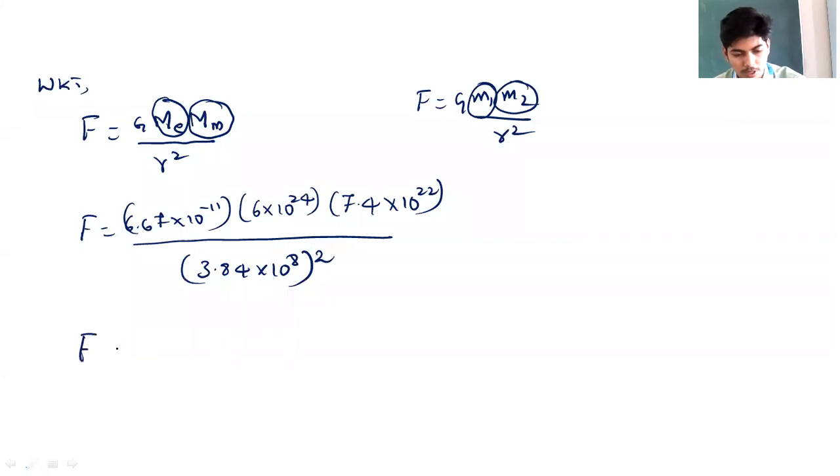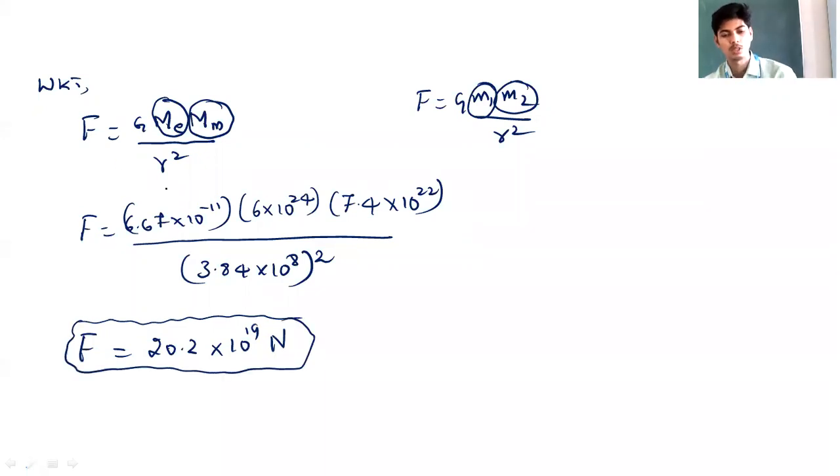If you calculate this, it will come out to be about 20.2 into 10 to the power of 19 Newton. This is the gravitational force between earth and the moon.